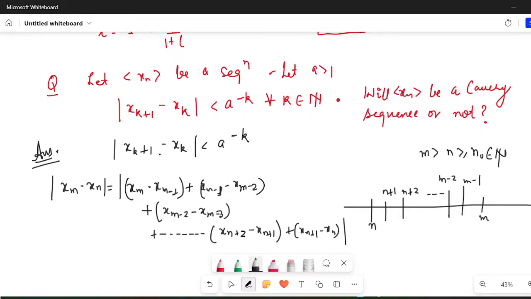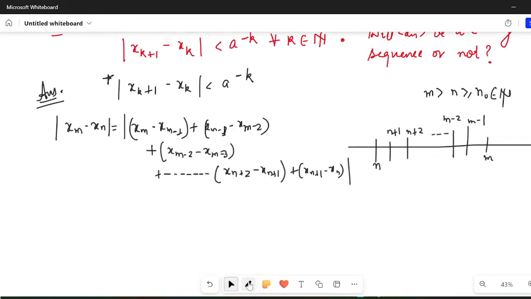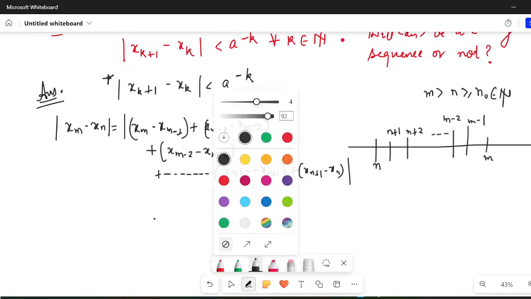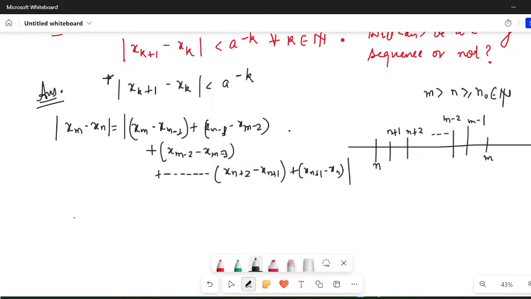See, because the hint is given in terms of the absolute value of the difference of consecutive terms, isn't it? That is the hint you are getting. Now you see, this is how I can write.